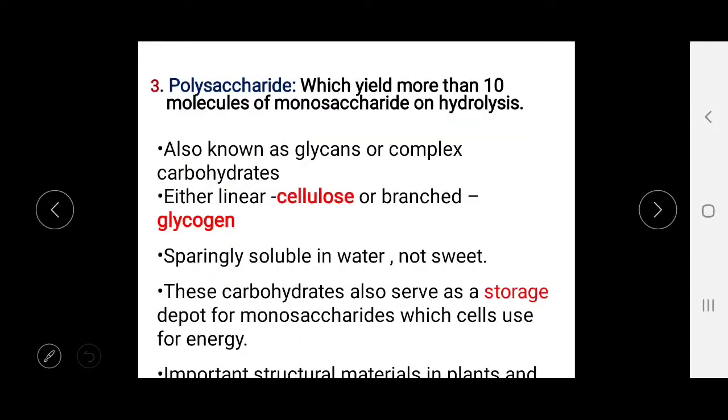Now the third one is the polysaccharides, which yield more than 10 molecules of monosaccharides on hydrolysis, and they are also known as glycans or complex carbohydrates. They are either linear, like cellulose, or branched chain, like glycogen. They are sparingly soluble in water, and they are not sweet in nature. These carbohydrates also serve as the storage depot for monosaccharides, which cells use for energy.